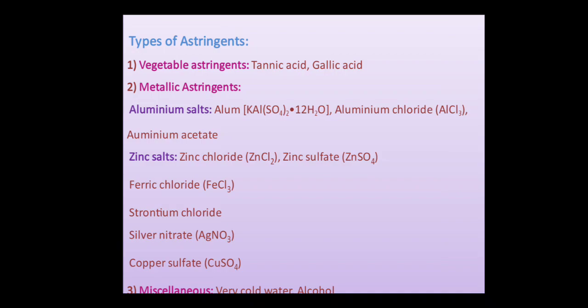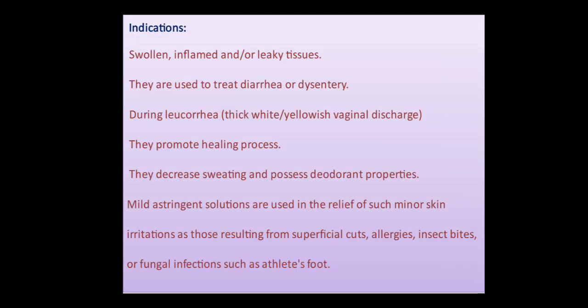There are various types of astringents. One is vegetable astringents, examples are tannic acid, gallic acid. Another is metallic astringents. They are the metal salts like aluminum salts, zinc salts, ferrous salts, strontium chloride, silver nitrate and copper sulfate. Miscellaneous: very cold water and alcohol can also act as an astringent.